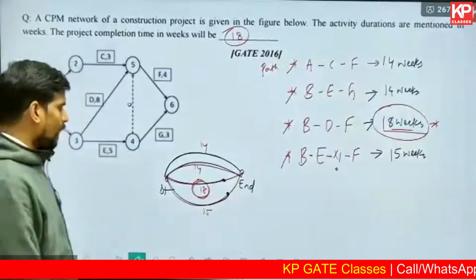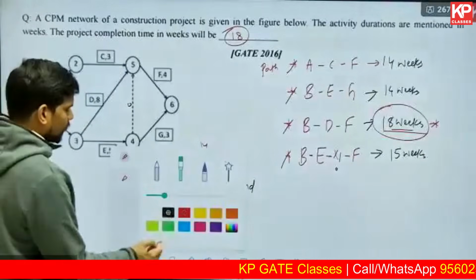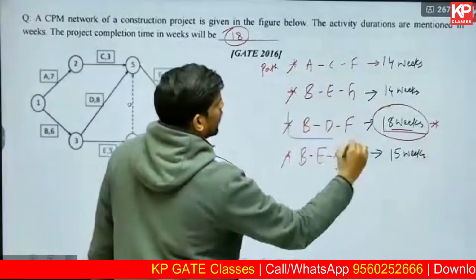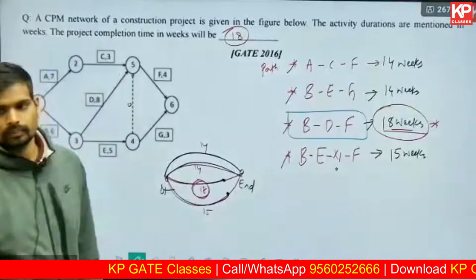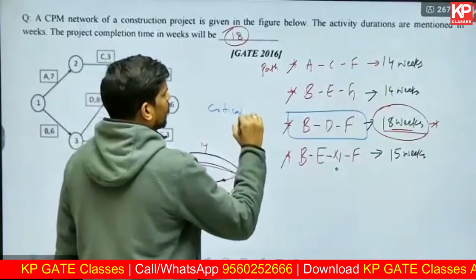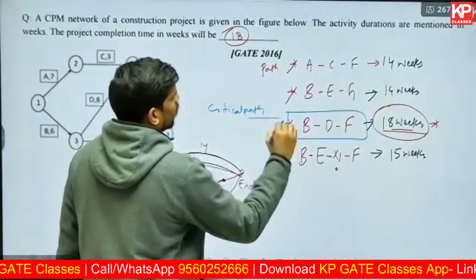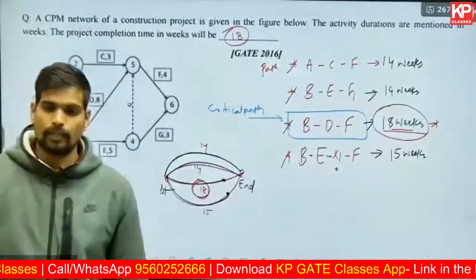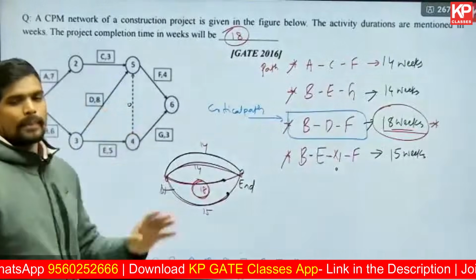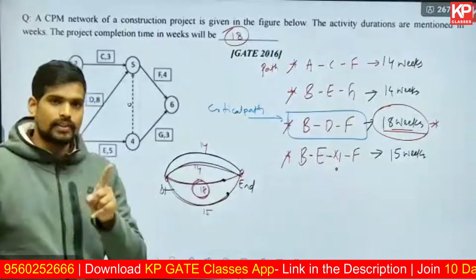And remember, does anyone know by any chance what this path is called? The path which has the longest duration, this BDF, what is that called? Absolutely correct. This is called the critical path of the network. Critical path is the longest path of the network basically. Critical path can pass through the dummy also if that is the longest path. That is number one.